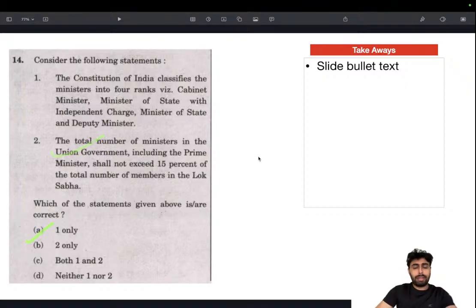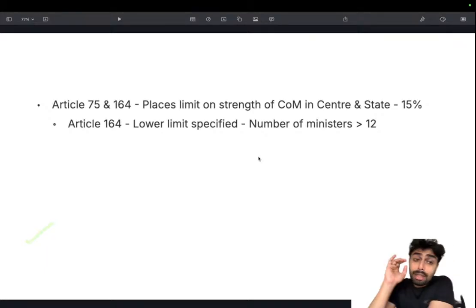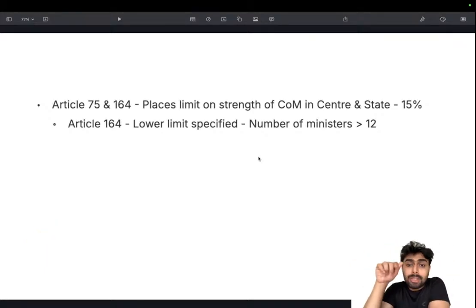We'll look deep into the facts. Article 75 and 164 place a limit on the strength of the Council of Ministers in the centre and the state. That is, Article 75 places the limit as 15%.